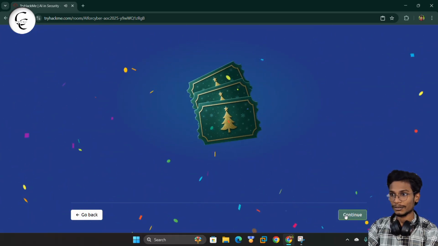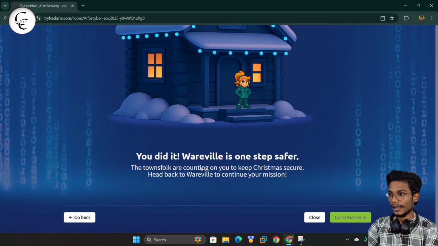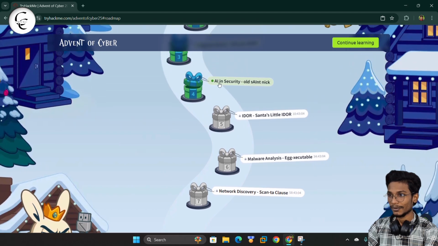And from here also, I got one Advent of Cyber ticket. So continue. And guys, now we can move to Wareville. So go to Wareville, and guess what? We have successfully completed the AI in security room. So guys, we have successfully completed the day 4 challenge of Advent of Cyber 2025.